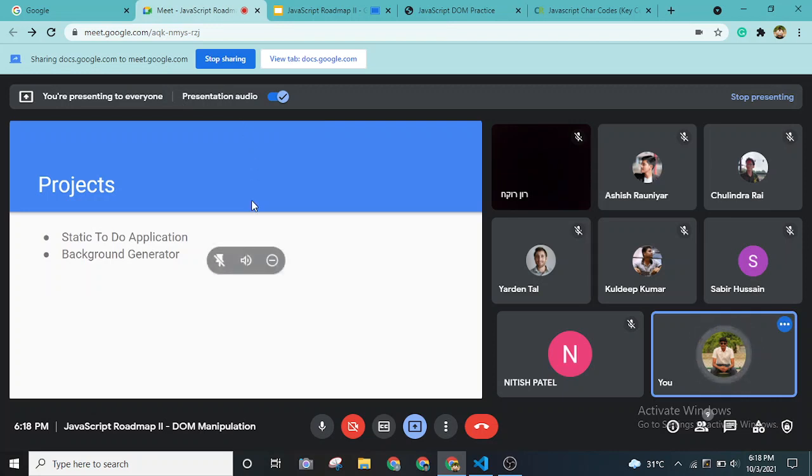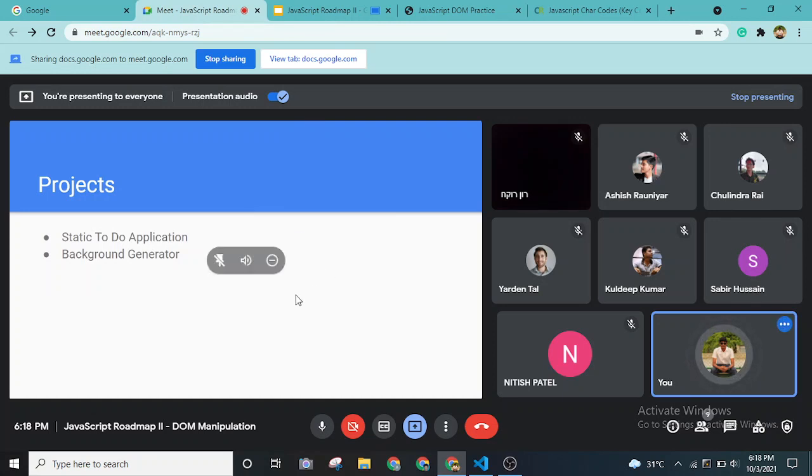We'll be focusing on 2 projects, the first being a static to-do application. It is static because we won't be saving it in a database or using a backend at all, just the front end: HTML, CSS and JavaScript. I will also be showing you an interesting project called background generator. When I was a student learning web development, these are the 2 projects I built through tutorials and courses. These are really good examples of how you can manipulate the DOM, and I'll be teaching you that.